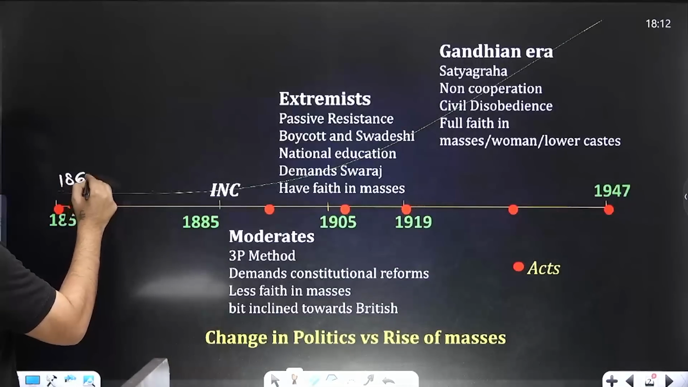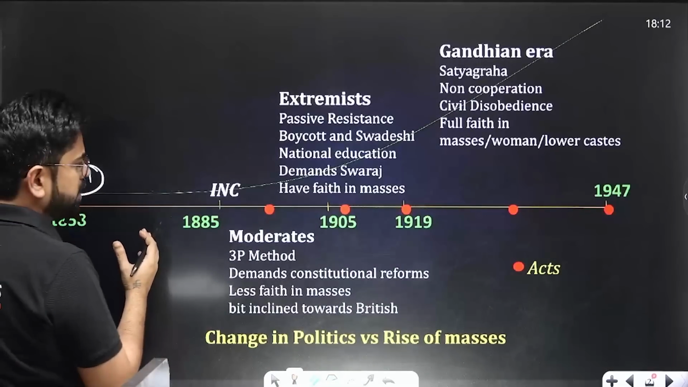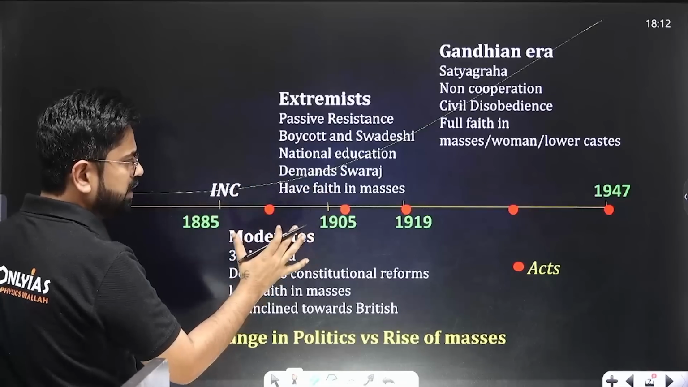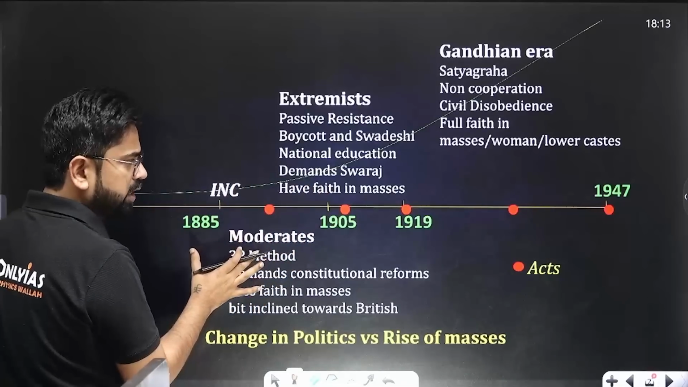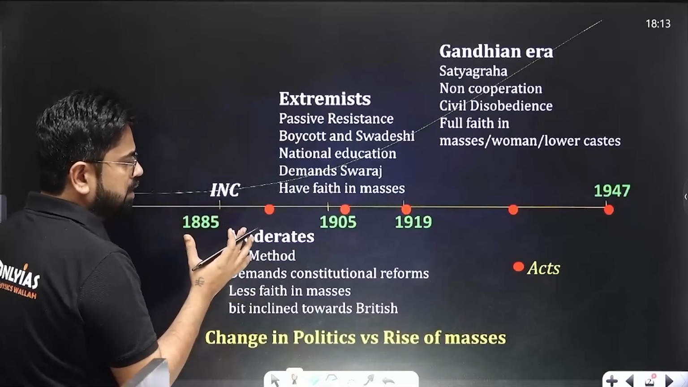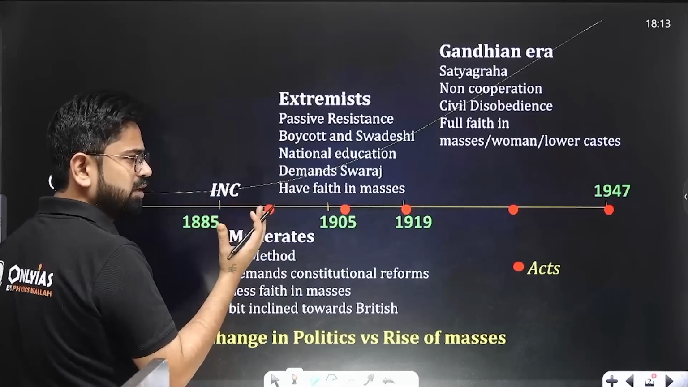1861. That is more about how to change the governance of India. After that, all the acts will be dependent upon what all political methods are being employed in India. What is our demand? So it will be dependent upon demand. Of course, it will not fulfill the demand, but somewhere it will be close to demand.